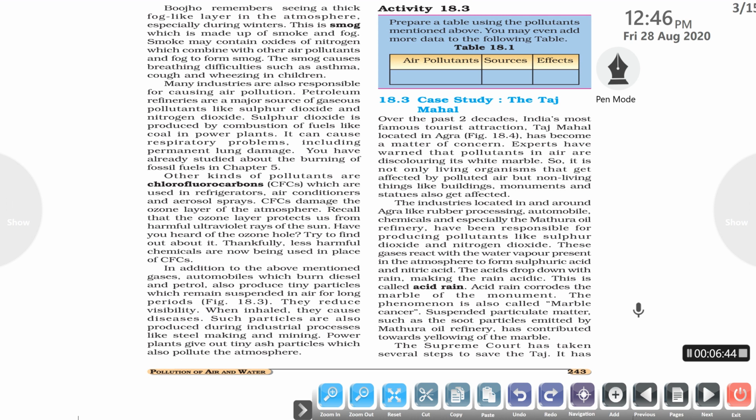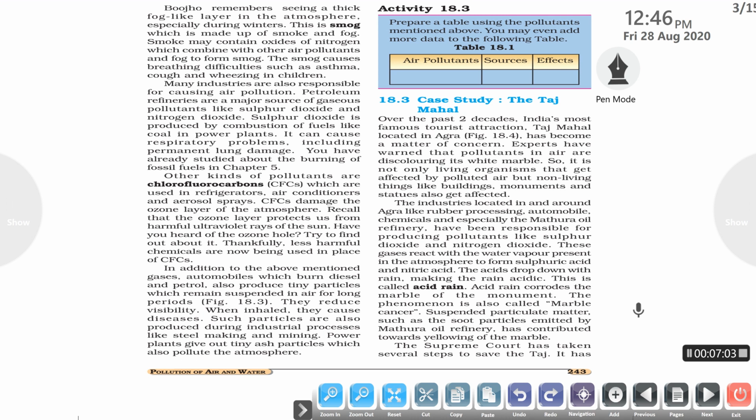This acid rain corrodes the marble of the monument. This phenomenon is known as marble cancer. So this is a major consequence of air pollution. Also, the suspended particulate matter such as soot particles, or black colored particles, emitted by the Mathura oil refinery has contributed towards the yellowing of the marble.